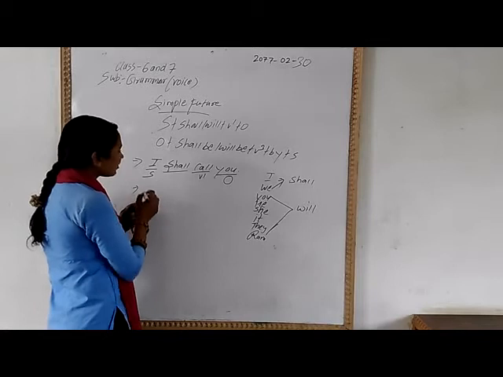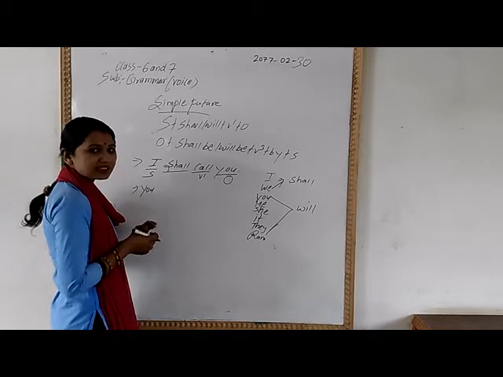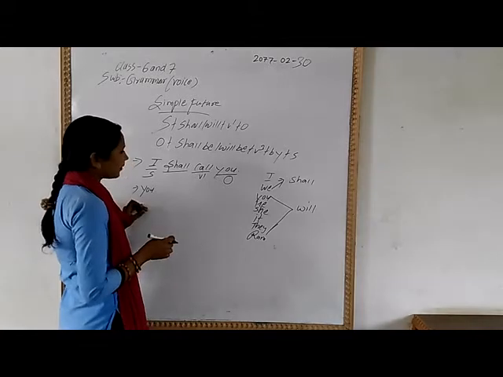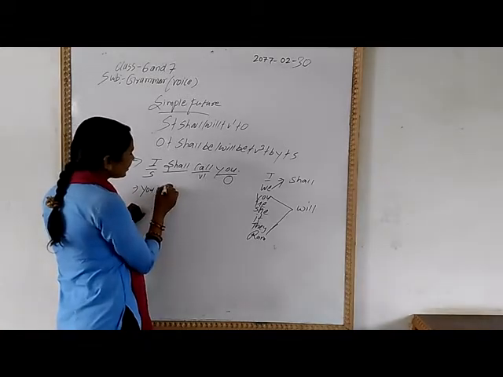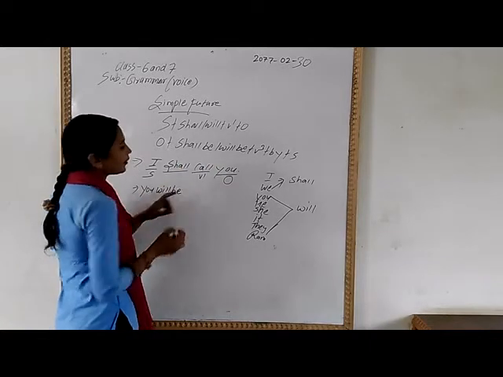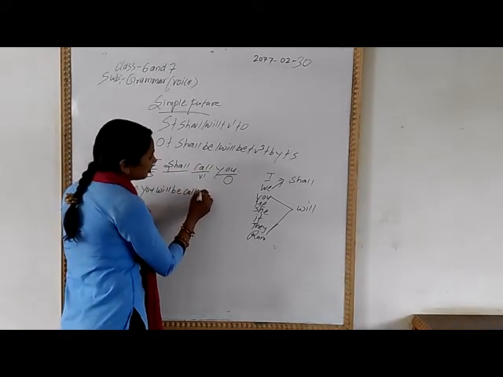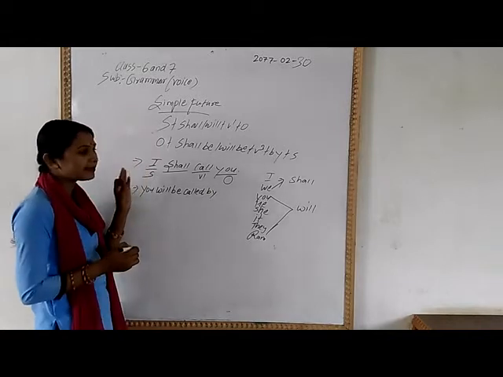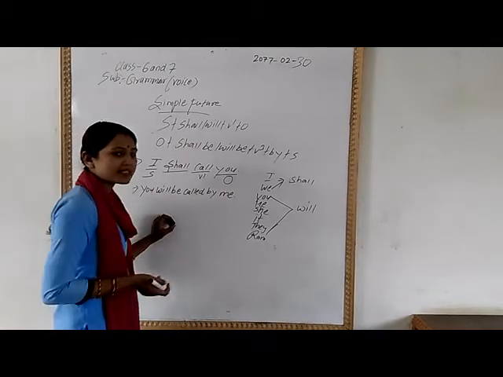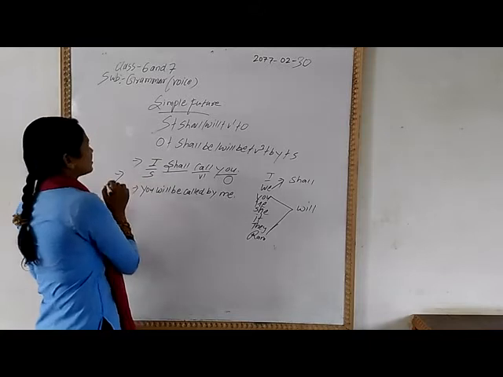Now, how can I change this one? The person in front, he makes the rule according to himself. So what does "you" take, shall or will? Yes, you take will. So you will, and there is be also. Then you will be, and you have to make the verb V3. Then you will be called by, and I will change it to me. I already wrote everything in our previous class. You will be called by me. This is the simple future tense, and how to change it from active into passive form.